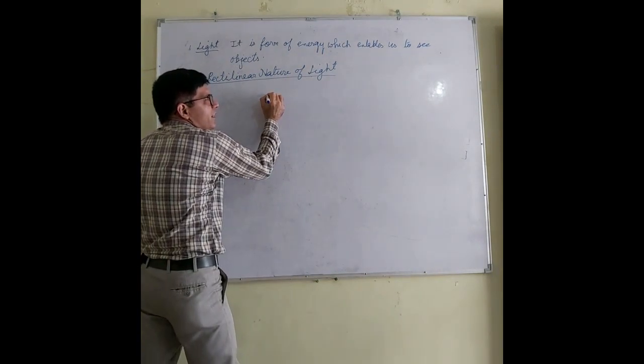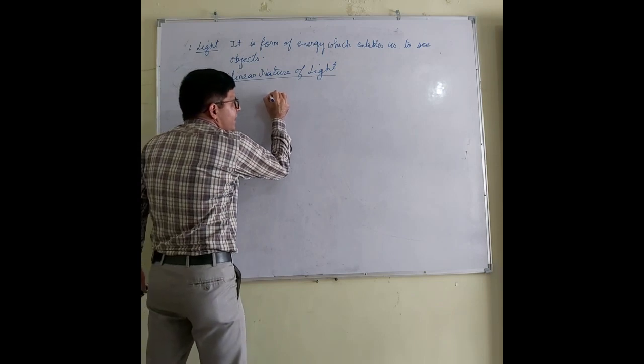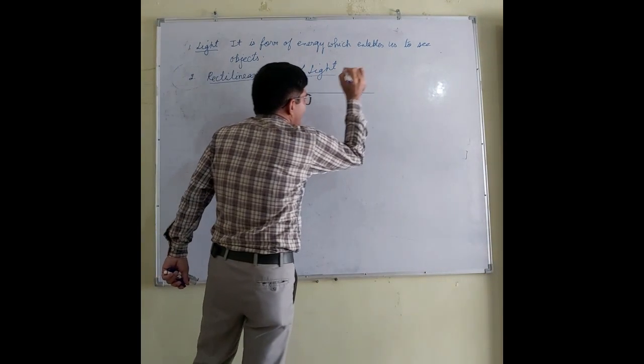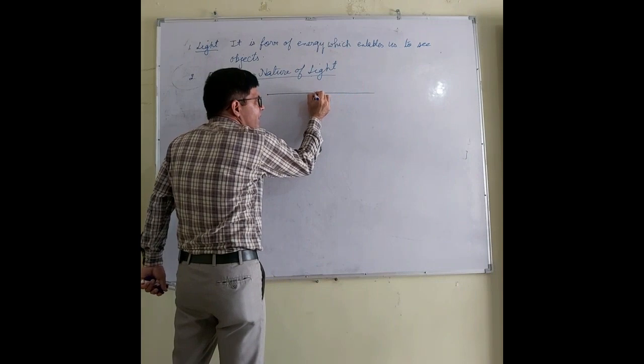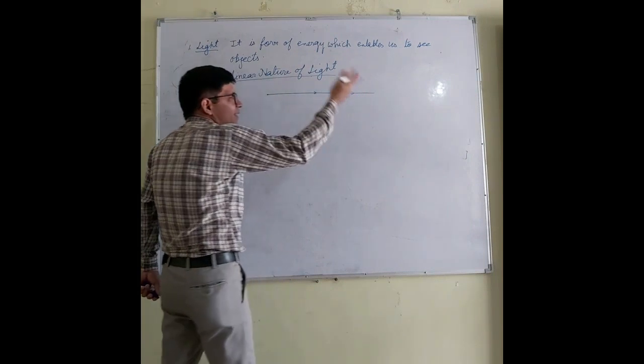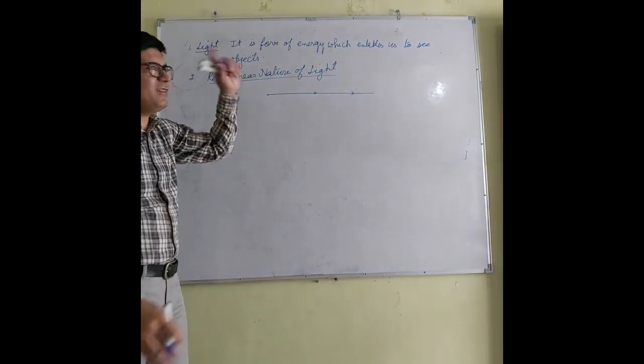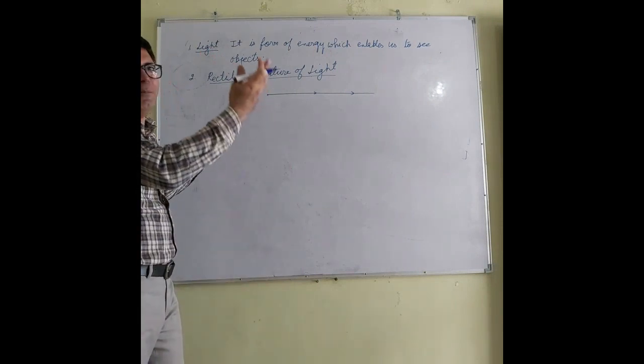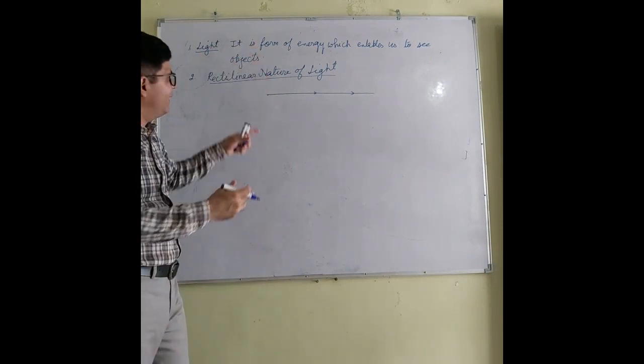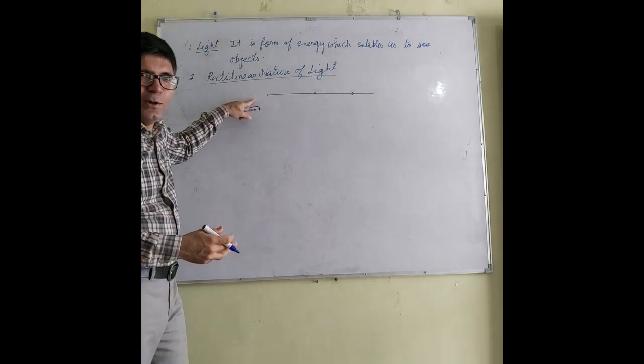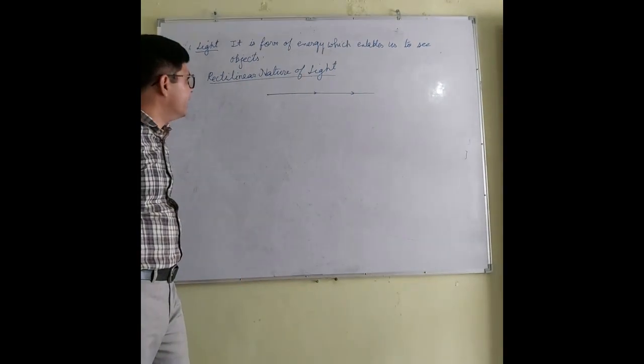Think of a laser light. All of you might have seen the laser light. In the night, you will find that the light is traveling in this way. What is this way? It's a straight path. I think now it's clear what I'm talking about.